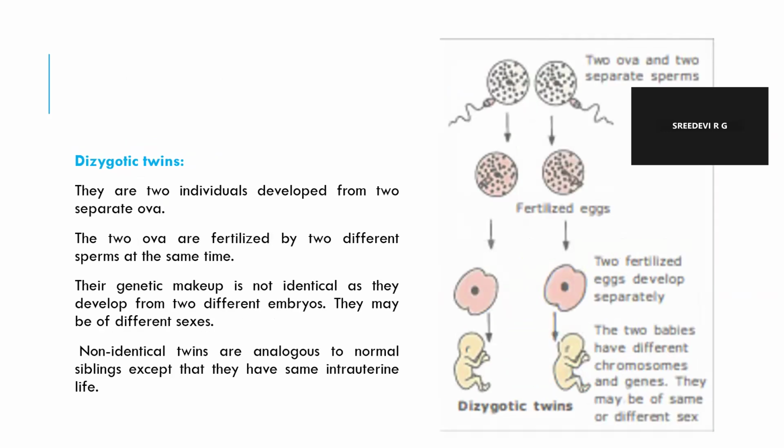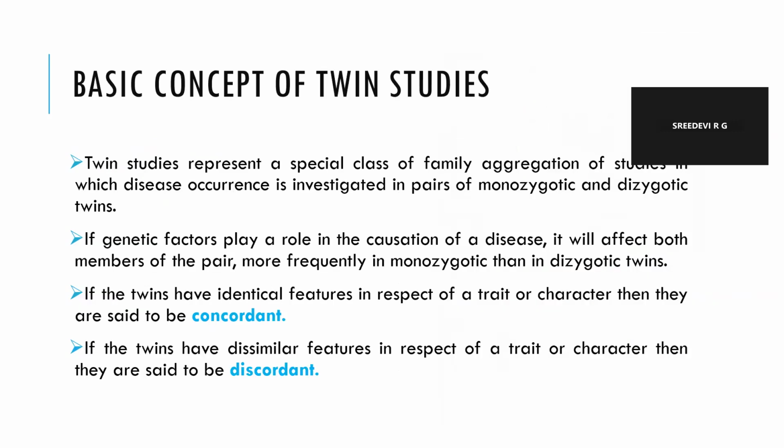Now, what are dizygotic twins? They are two individuals developed from separate ova. The two ova are fertilized by two different sperms at the same time. Their genetic makeup is not identical as they develop from two different embryos. They may be of different sexes. Non-identical twins are analogous to normal siblings except that they share the same intrauterine life.